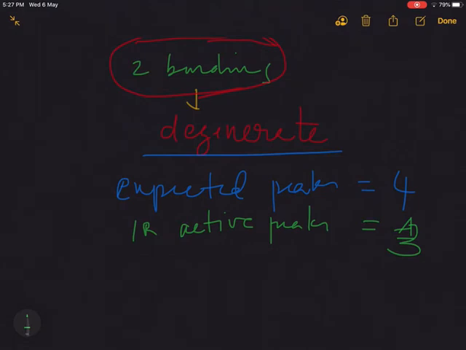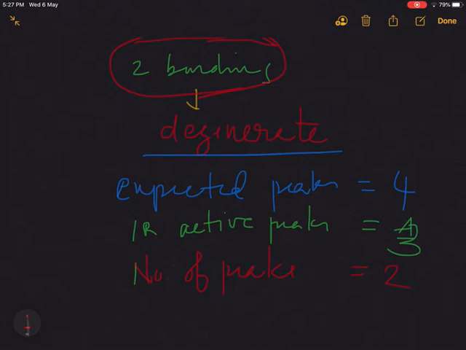What happened to the 4th one? That is IR inactive. Which one is IR inactive? Symmetric stretching mode is IR inactive. What is the reason? There is no change in dipole moment. That doesn't satisfy the essential condition of IR activity. So expected peaks is 4. IR active peaks only 3. And how many peaks are actually obtained in the IR spectra of carbon dioxide? Number of peaks is equal to 2.